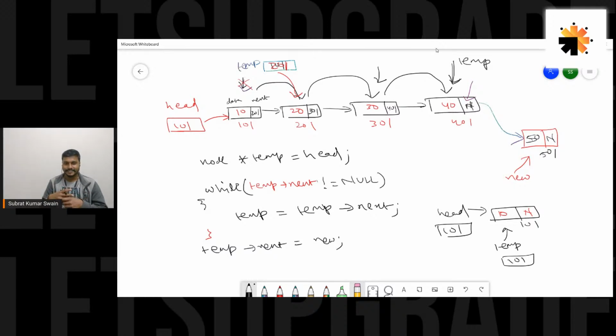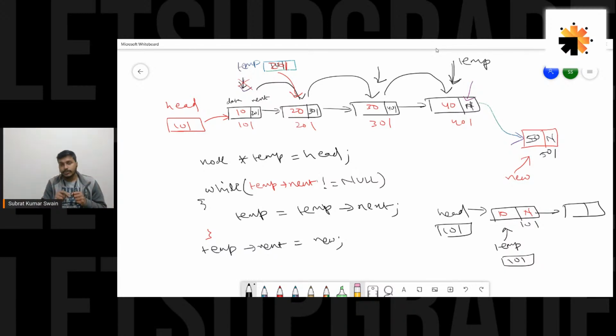So this loop would stop here. The condition has been reached, guys. So obviously you will come out of the loop. So temp is pointing to the last node. Obviously, if you have only one node in the linked list, it is the first node and the last node. So anyway, temp is pointing to the last node. You can easily write temp of next equal to new. So basically, it would point to the new node. So this is how you would add a node when you have a linked list having only one node. Fine. So this code is working fine with a linked list having one node or more than one node.